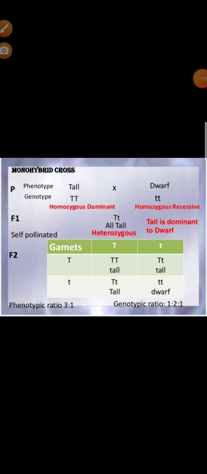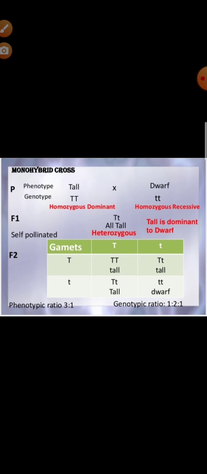When it comes to the monohybrid cross, if the phenotypes are tall and dwarf, they are crossed. Tall is represented as both capital T, and dwarf is represented as both small t. When these are crossed, the F1 generation is one capital T and one small t, because at least one dominant character is present, so the plants will all be tall, because tall is dominant over dwarf.